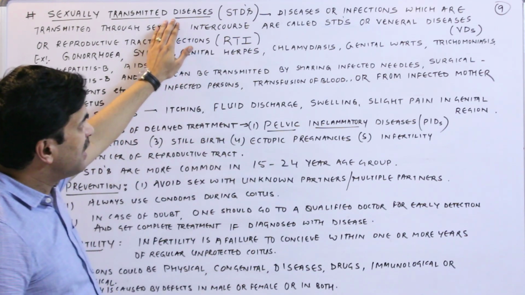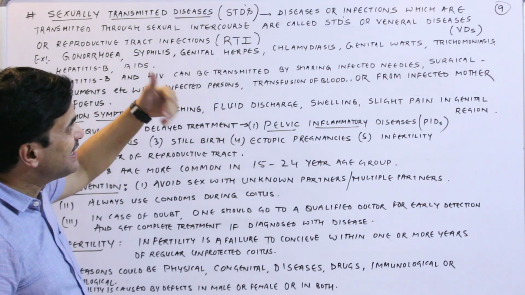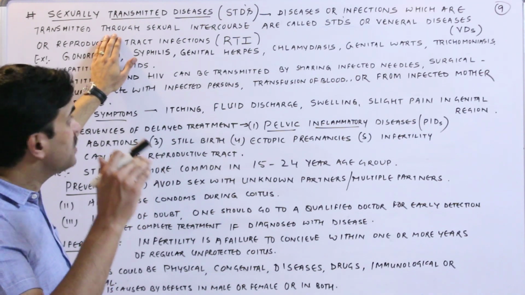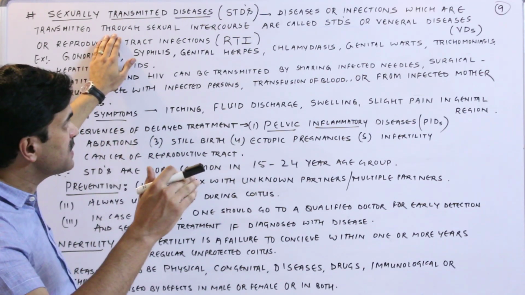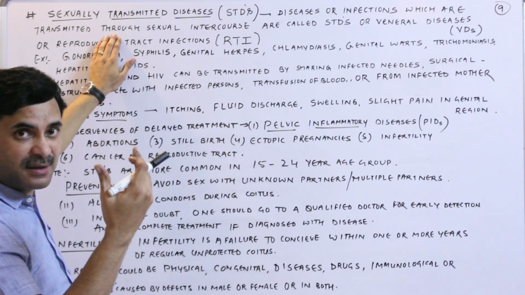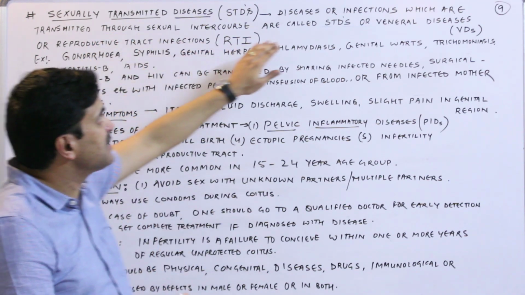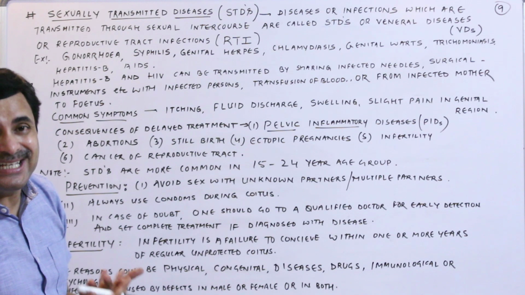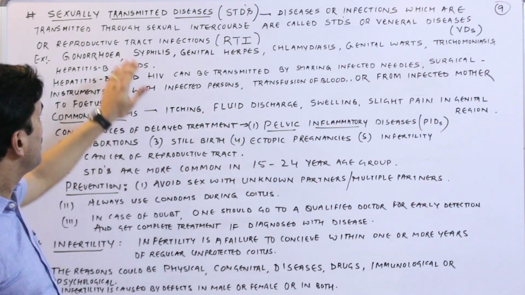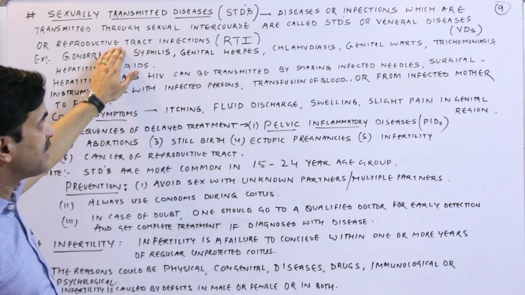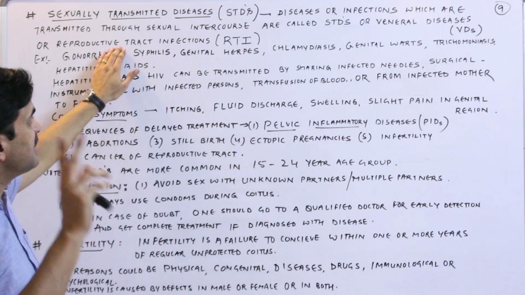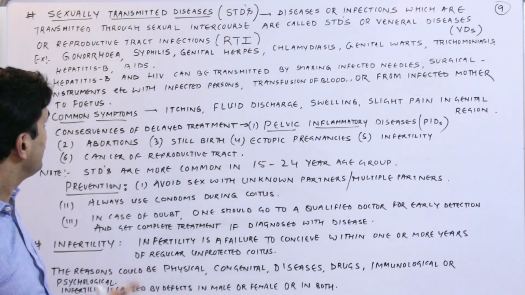These are the diseases or infections which are transmitted through sexual intercourse with an infected person, and hence they are called STDs. They are also called VDs, that is venereal diseases, or reproductive tract infections. Means STDs have two other names also, venereal diseases and reproductive tract infections.